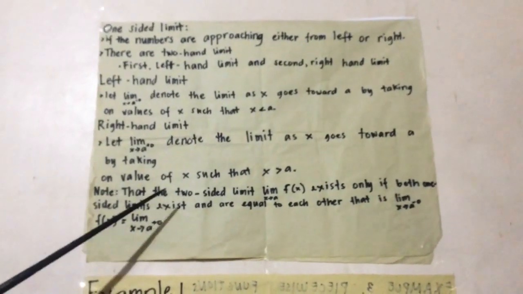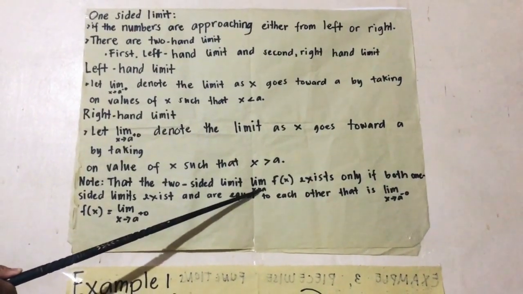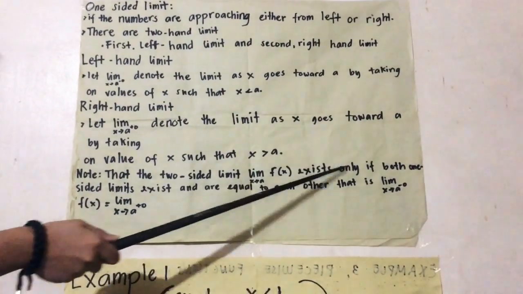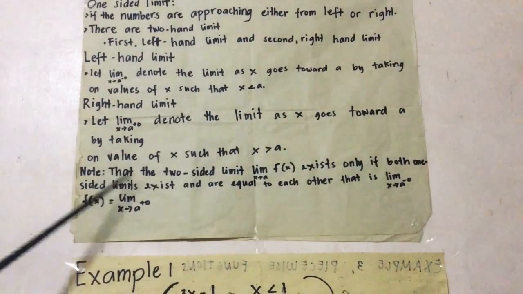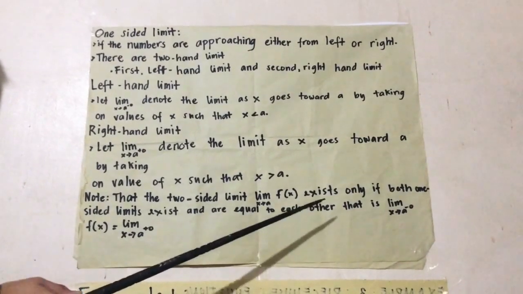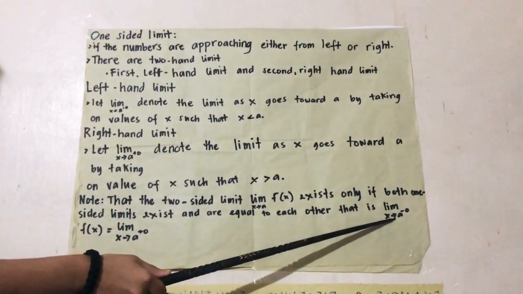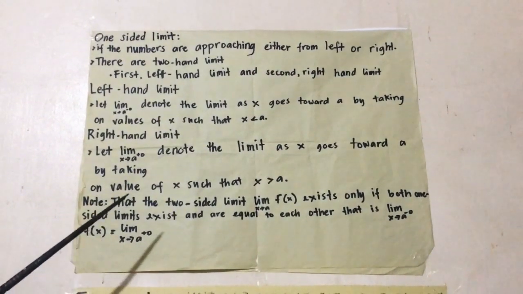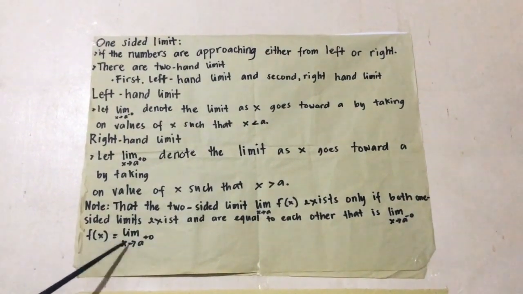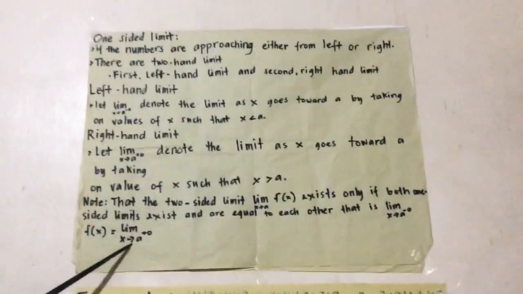Note that the two-sided limit, the limit as x approaches a of f of x, exists only if both one-sided limits exist and are equal to each other. That is, the limit as x approaches a from the left of f of x equals the limit as x approaches a from the right.